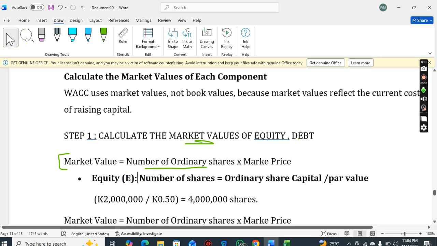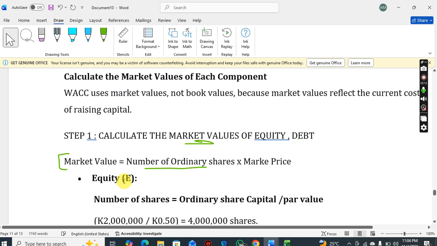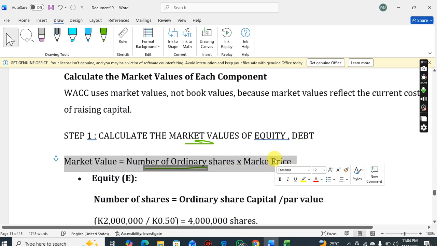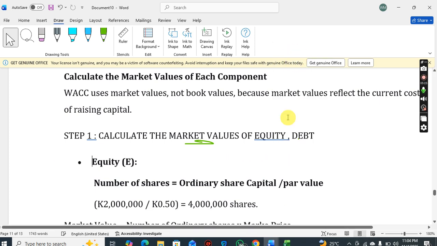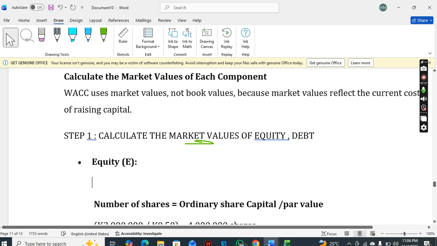To get the number of ordinary shares, it's just the ordinary share capital, which is the money that was raised from selling ordinary shares, divided by the par value of the shares. Okay.